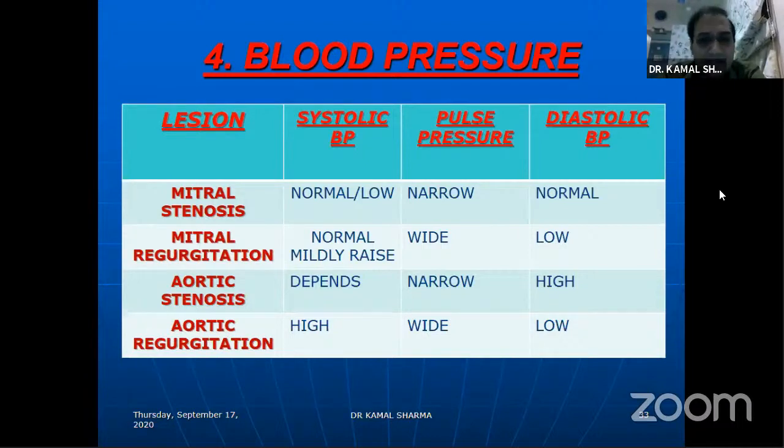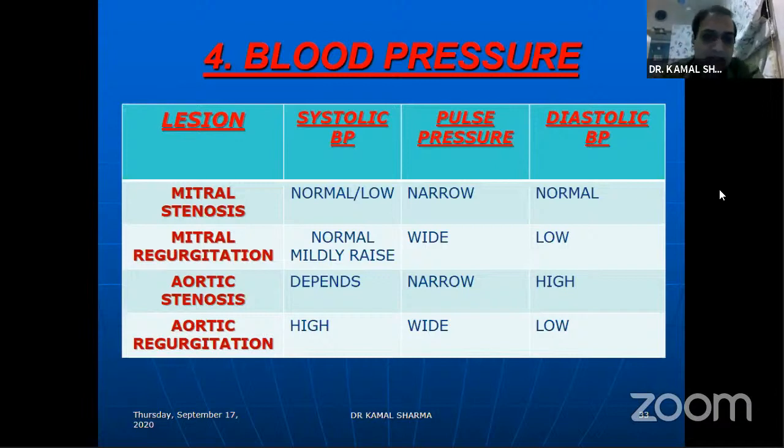But an uncomplicated MS will usually have a normal or low systolic and a narrow pulse pressure because of the stenosed valve or loss of atrial kick, and you have a normal diastolic pressure. In MR, there is a mild rise in the systolic, usually normal, but it is the diastolic which is low, and hence you have a wide pulse pressure. That's how it differs from AR, where the systolic pressure is also high, the pulse pressure is wide, and the diastolic is low.